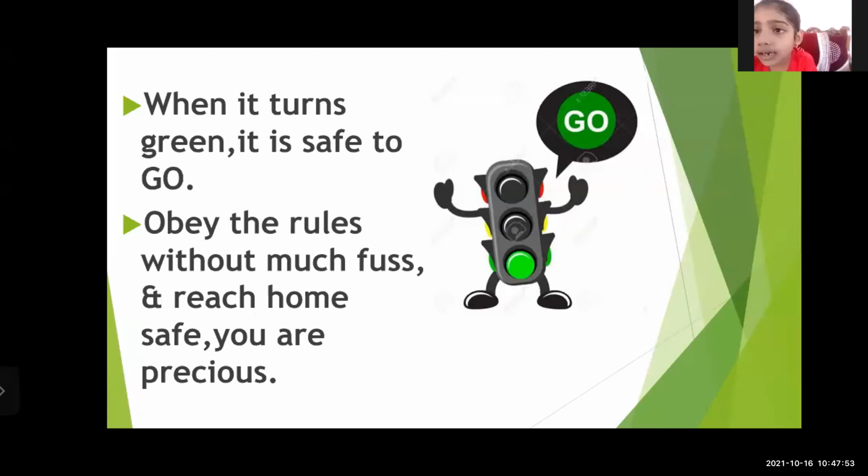Okay? And what is the third sign? Green says go. Yes. That means we are ready to go. While the signal turns green, we are ready to go.